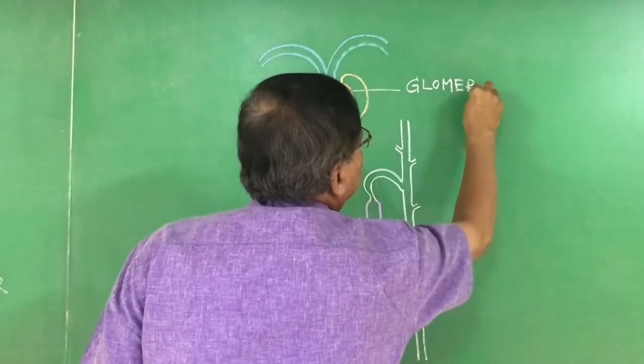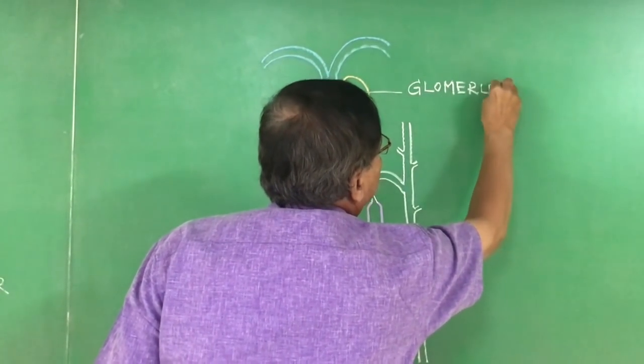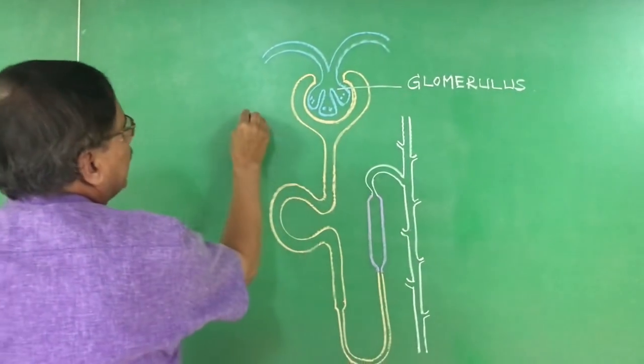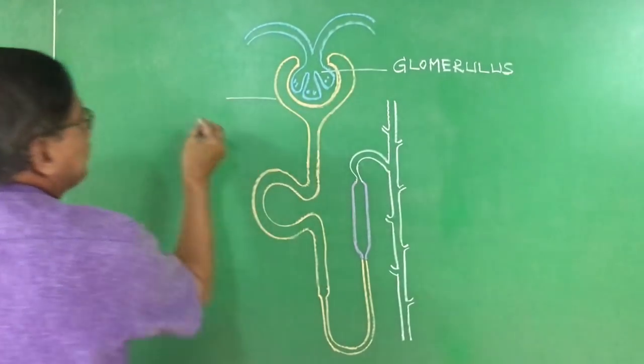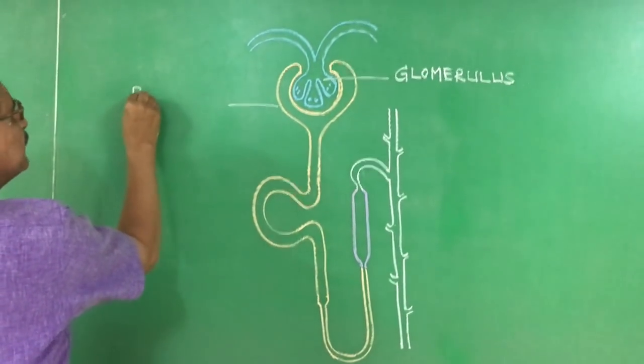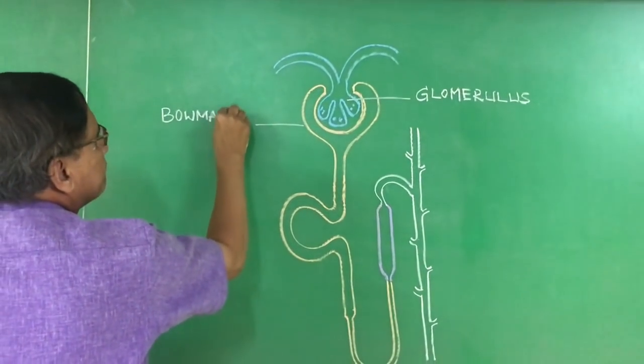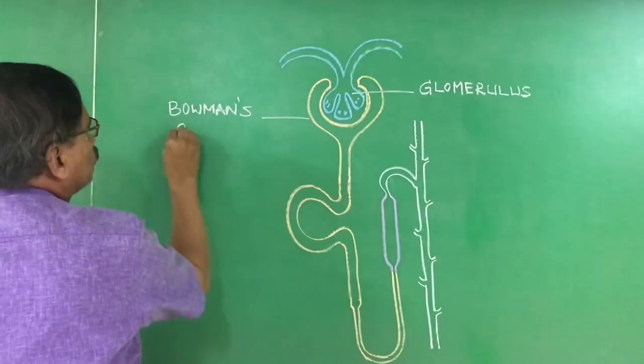Glomerulus. Okay, here a cup-like structure called Bowman's capsule. Bowman's capsule.